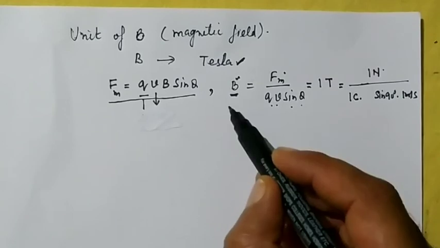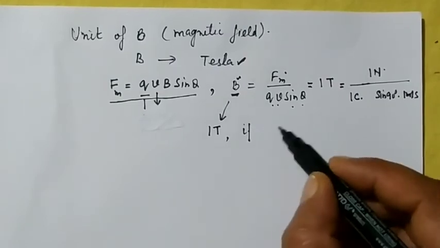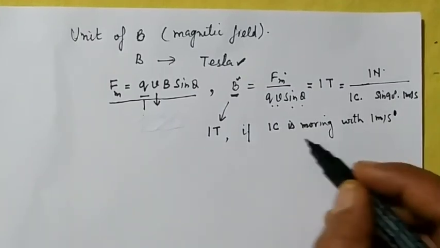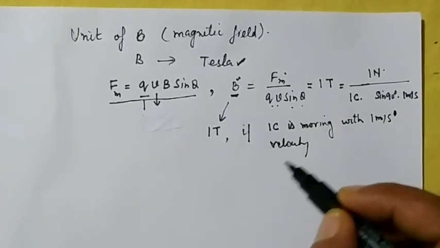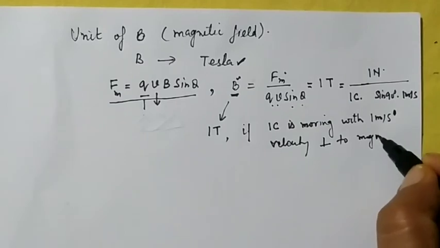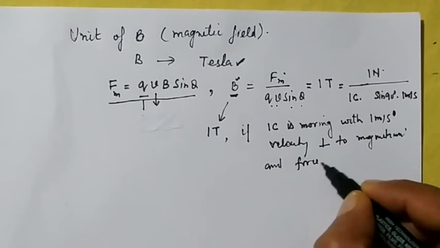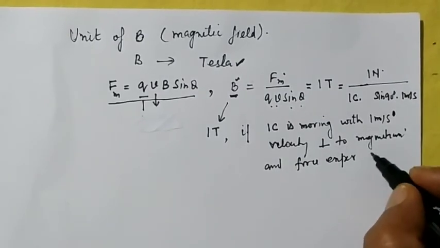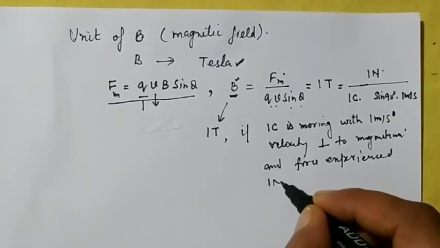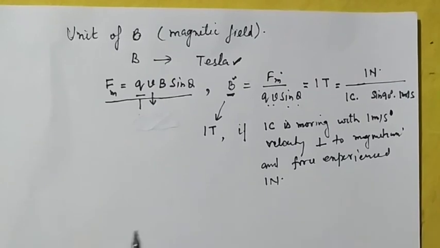So we can say that the magnetic field is said to be 1 Tesla if 1 coulomb charge is moving with 1 meter per second velocity perpendicular to the magnetic field, and the force experienced or caused on the charged particle is equal to 1 Newton, then we can say that the magnetic field is 1 Tesla.